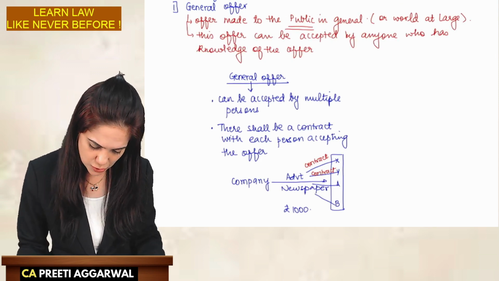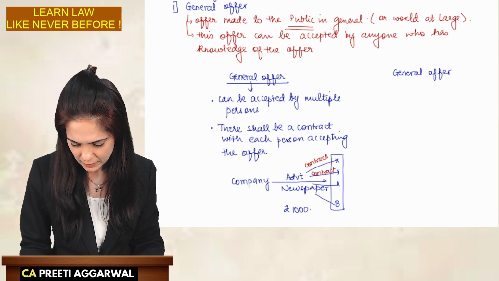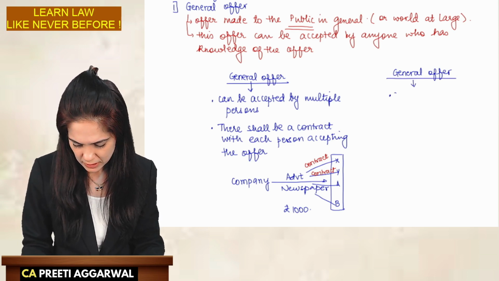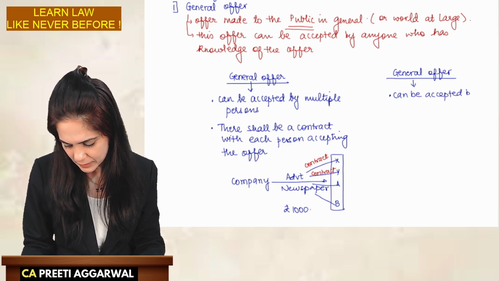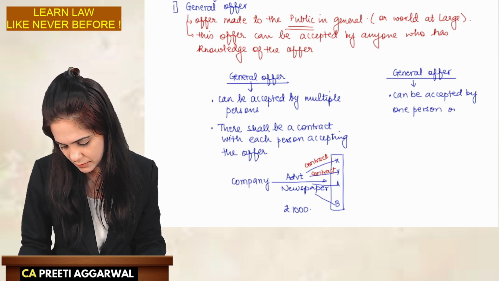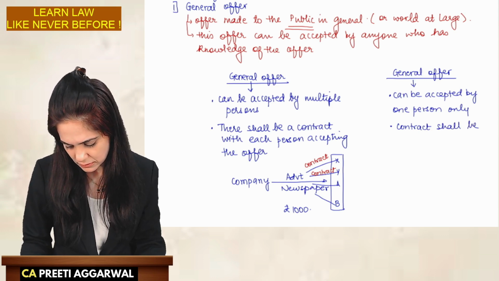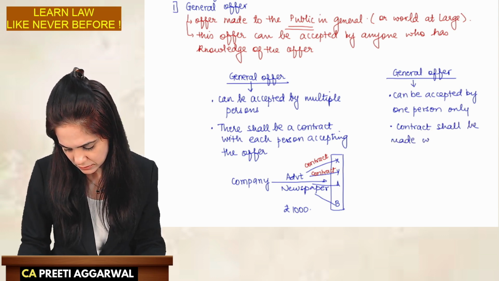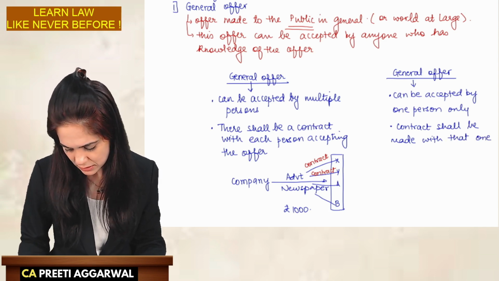There is also a type of general offer which can be accepted by one person only, and the contract will be made with that one person only.